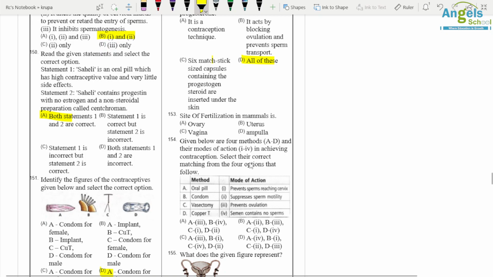Site of fertilization in a mammal. So it is ampulla only. D option is correct.